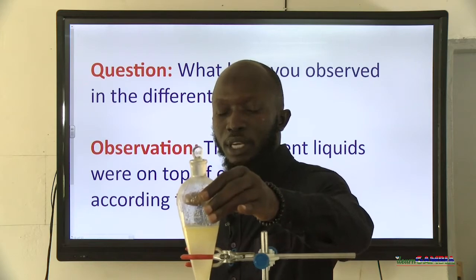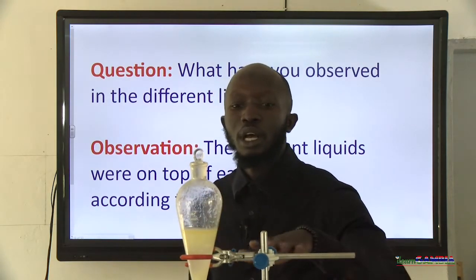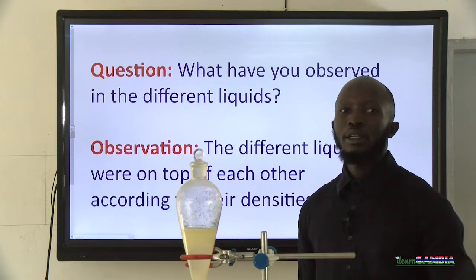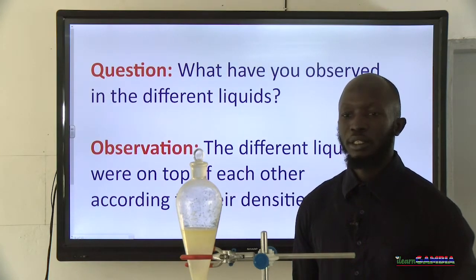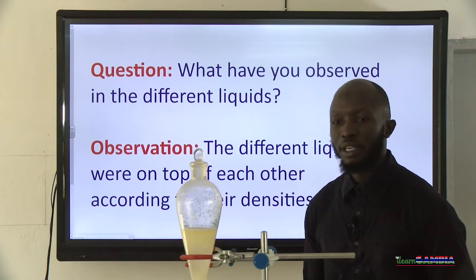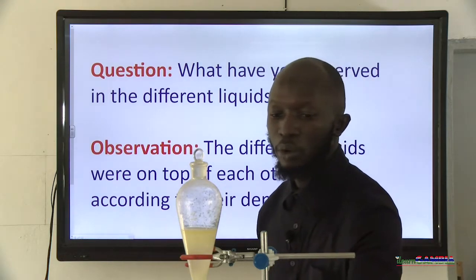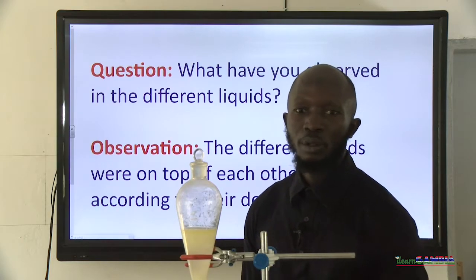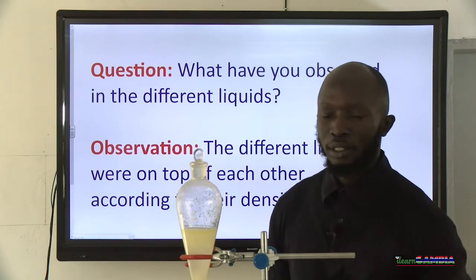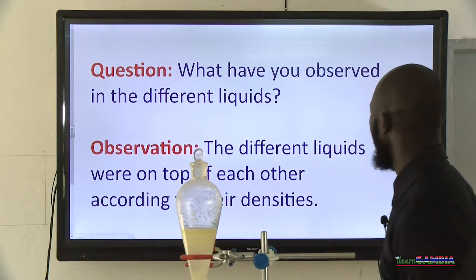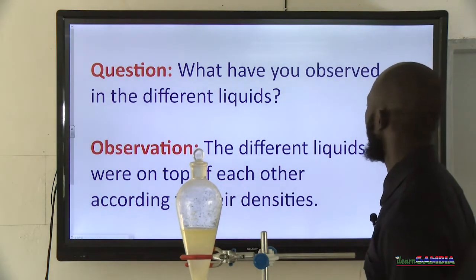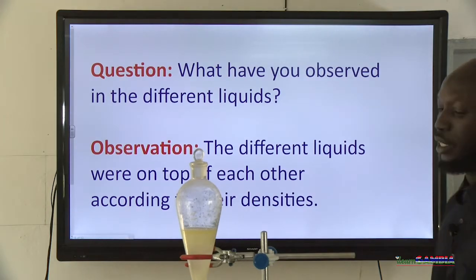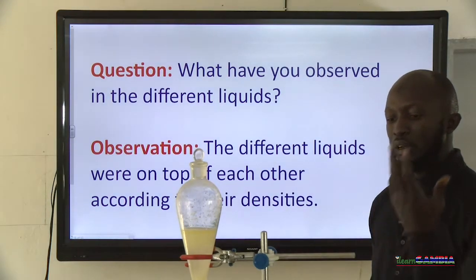So you can clearly see that the liquids are obviously not mixing. They are not mixing, and they are settling down based on their densities. And you can see them also differently. The water is the more transparent one, and of course the one that looks yellowish in color is the oil, right? The different liquids are on top of each other according to their densities. Now what is the density of oil?